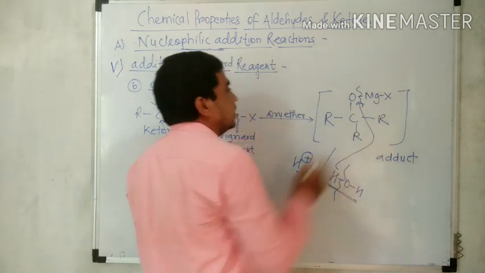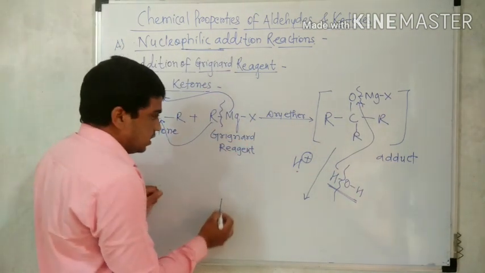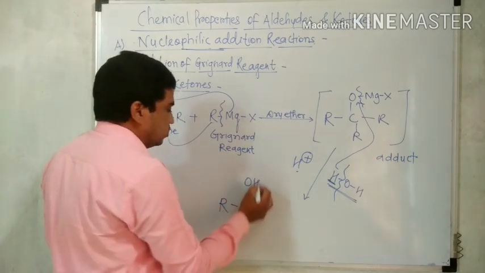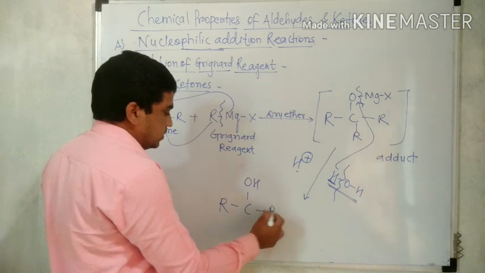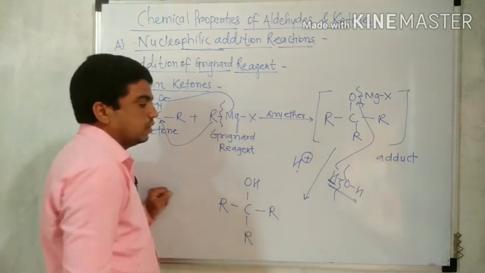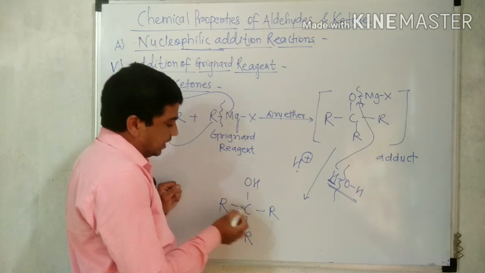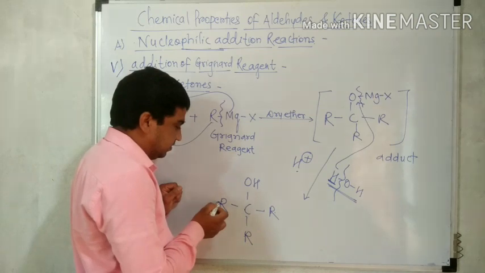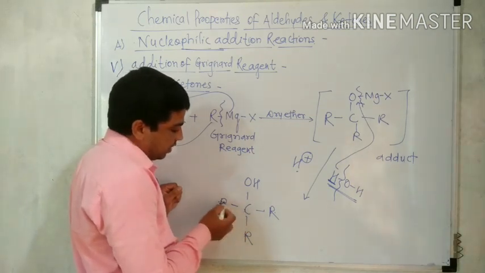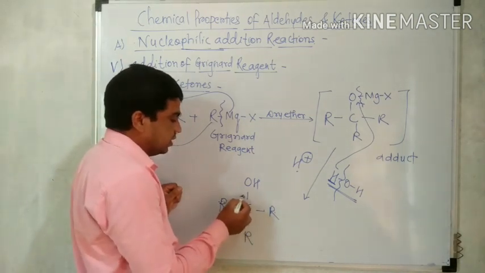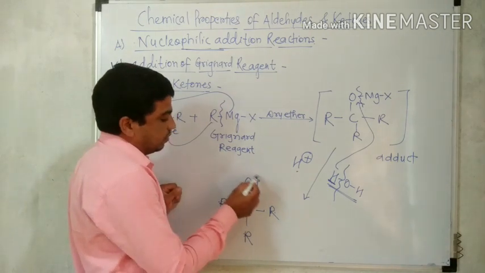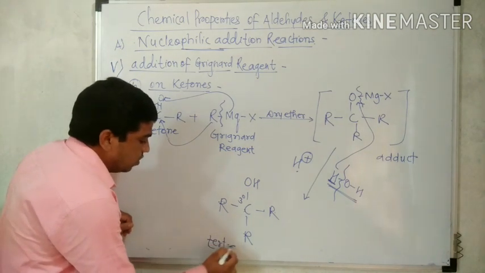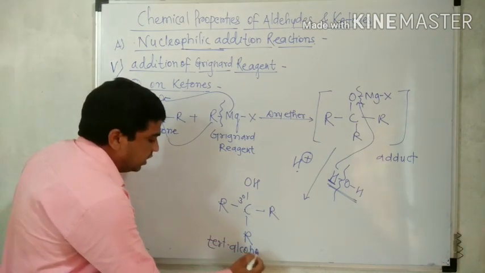Hydrogen atom from water is added to the oxygen. Here RCO gains hydrogen, so therefore OH. This R is the same. Now the carbon is surrounded by three other carbons. This is also carbon, this is also carbon, this is also carbon. So this carbon is surrounded by 1, 2, 3 carbons. Therefore it is a tertiary carbon, and the tertiary carbon is linked with OH. Therefore it is a tertiary alcohol. So ketone gives only and only tertiary alcohol.